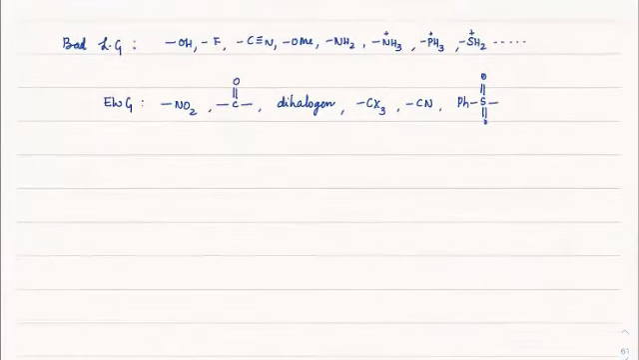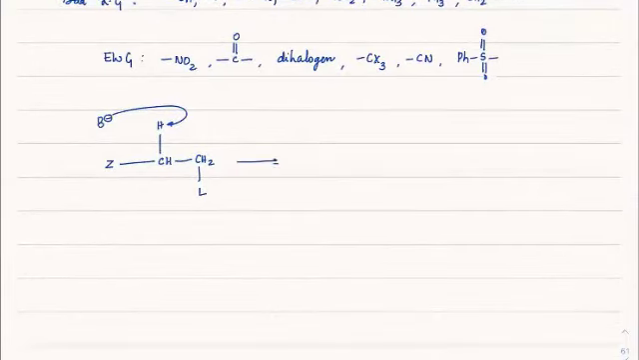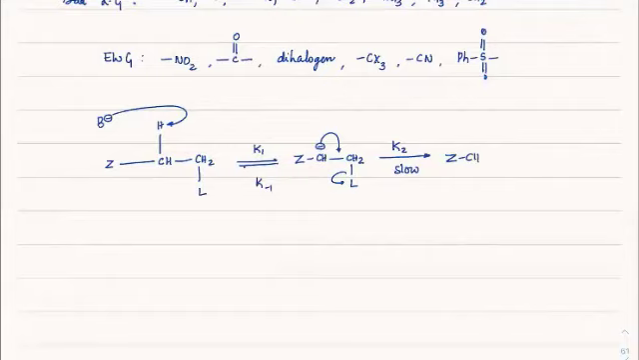As you can see, the mechanism here has some withdrawing group Z, which is connected to CH and H, and we have CH2L. Base is extracting the proton here, got it? And then K1, K inverse, gives Z, CH minus, CH2L. Then K2 is a slow step where the leaving group goes, and we will have Z, CH double bond CH2.